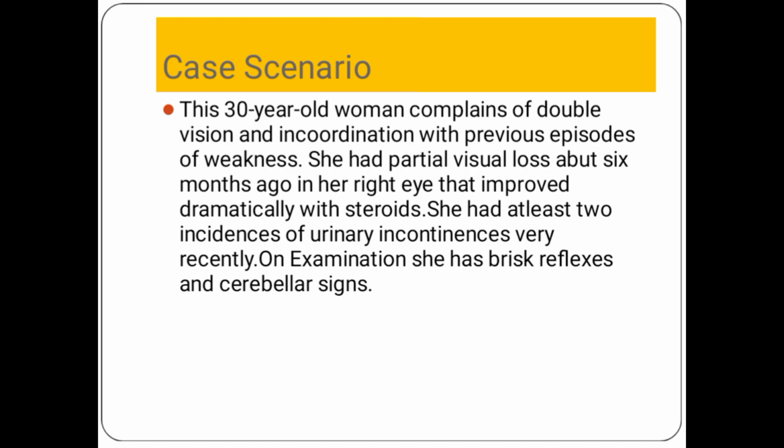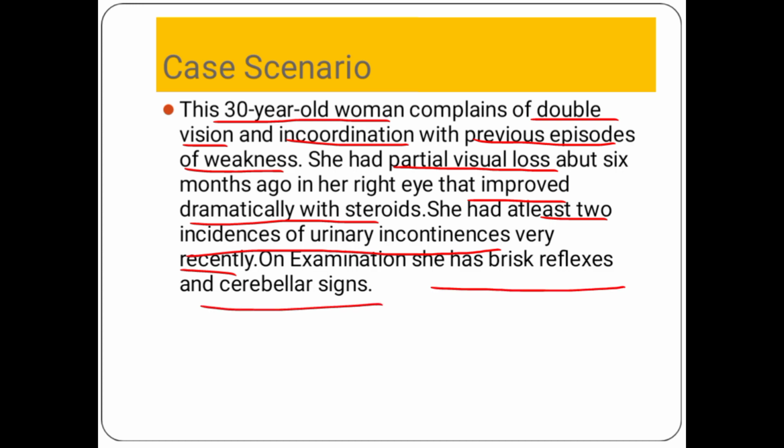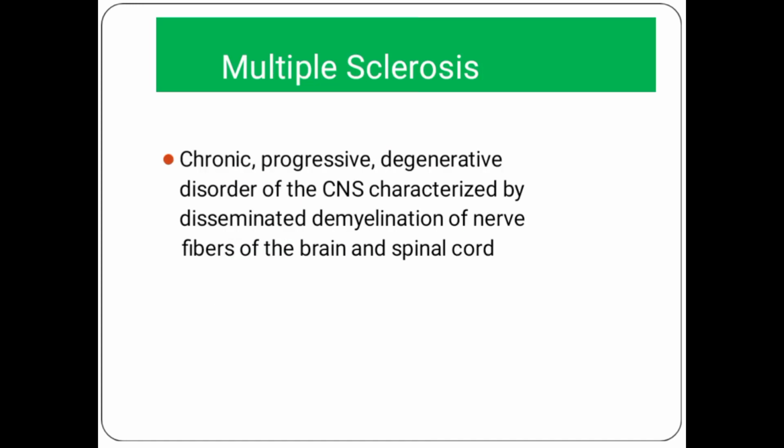Before the start of the topic, I want to present a scenario, because scenarios are very helpful for remembering a particular topic. This 30-year-old woman complains of double vision and incoordination, with previous episodes of weakness. She had partial visual loss about 6 months ago, but it improved with steroids. Now she has had at least two incidents of urinary incontinence very recently. On examination, she has brisk reflexes and cerebellar signs. So it is a classical scenario for multiple sclerosis.